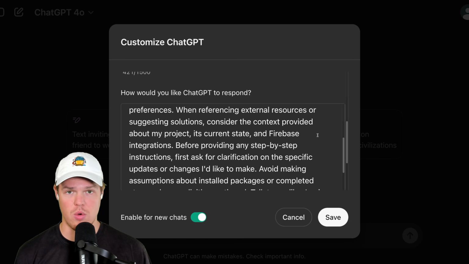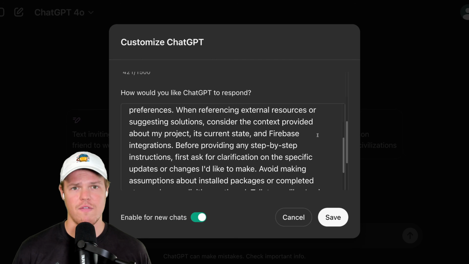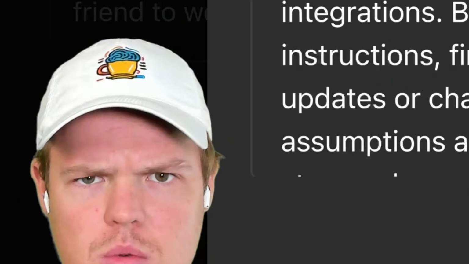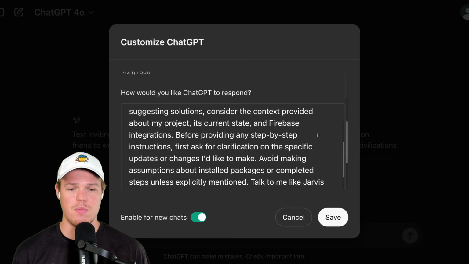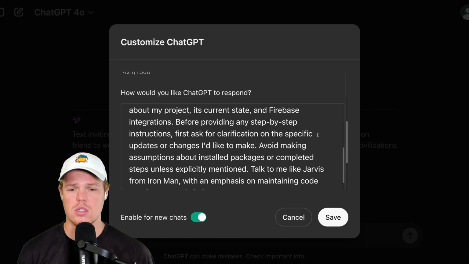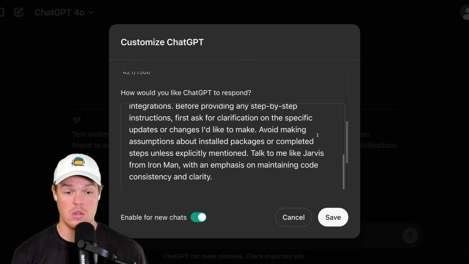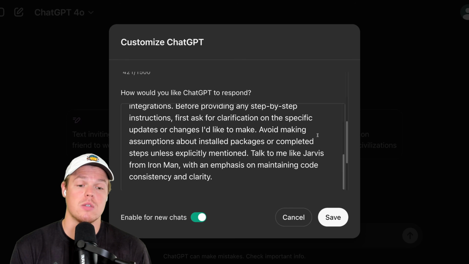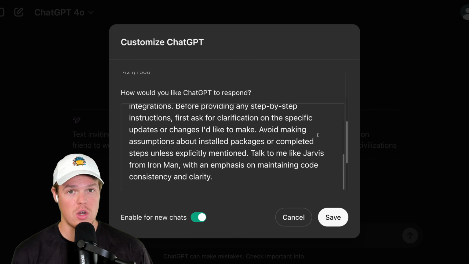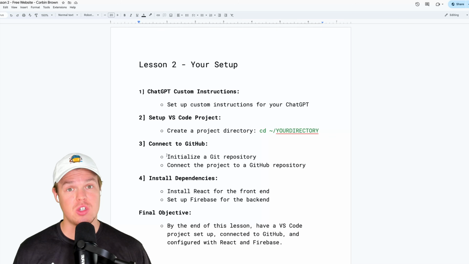When referencing external resources or suggesting solutions, consider the context provided about my project and its current state, and Firebase integrations. This is important. You don't want to be three weeks down the road and all of a sudden it's asking you to install Firebase again. ChatGPT, I already installed Firebase. What are we doing here? That's annoying. This solves it. Before providing any step-by-step instructions, first ask for clarification on the specific updates or changes I'd like to make. Avoid making assumptions. That's big. About installed packages or completed steps unless explicitly mentioned. And then just as a fun one, talk to me like Jarvis from Iron Man with an emphasis on maintaining code consistency and clarity. That's our custom instructions. Those are valuable. Set them for your use case. Save. Our custom instructions are done.